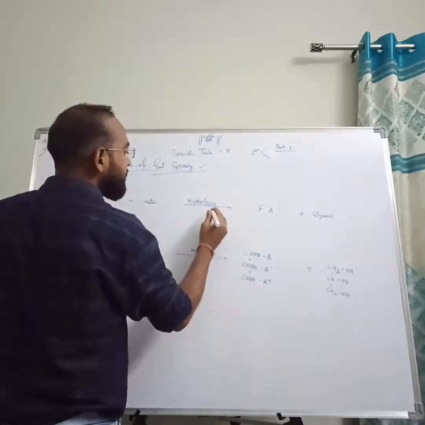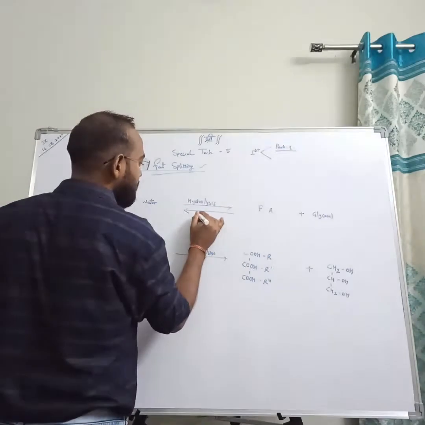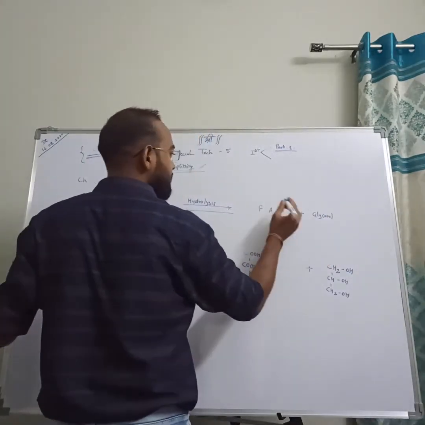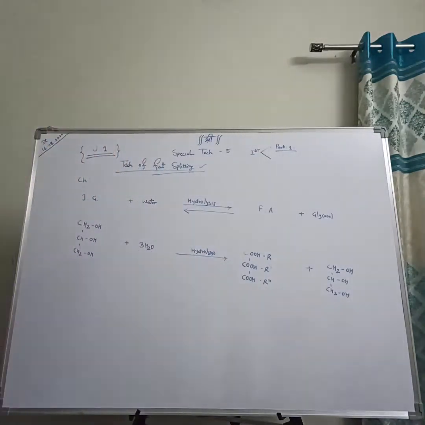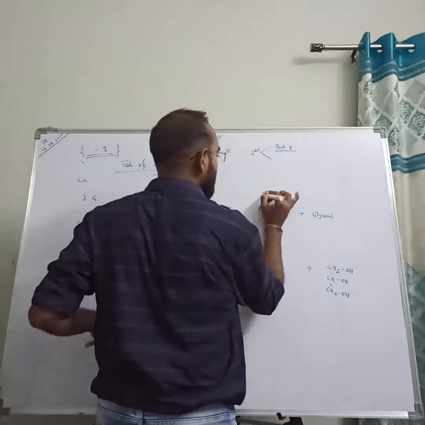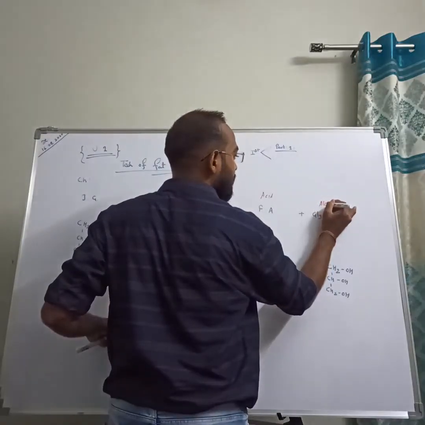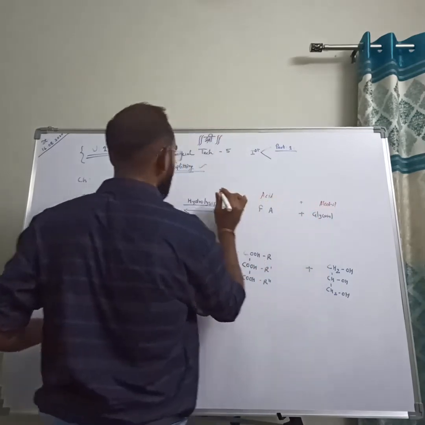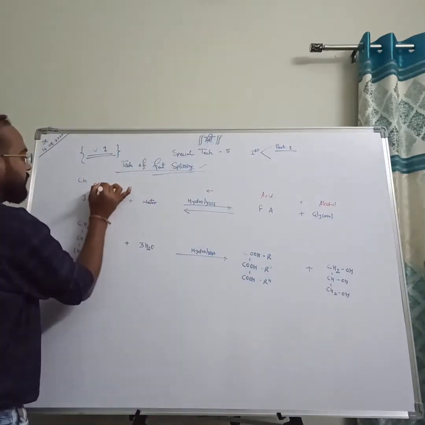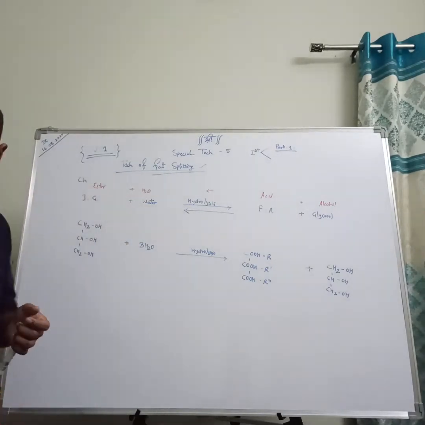Now, this is a reversible reaction. When the fatty acid and glycerol are mixed, fatty acid is the acid component and this is your alcohol. Acid plus alcohol gives us ester plus byproduct water.